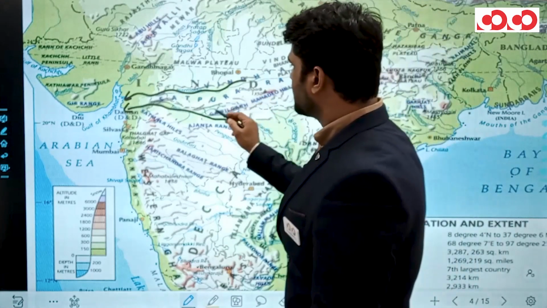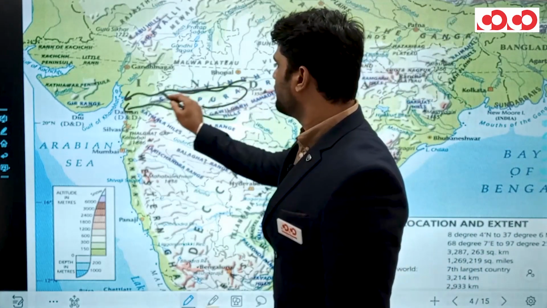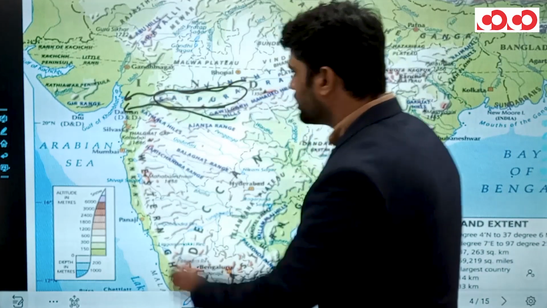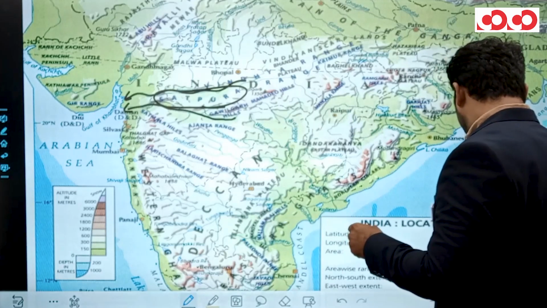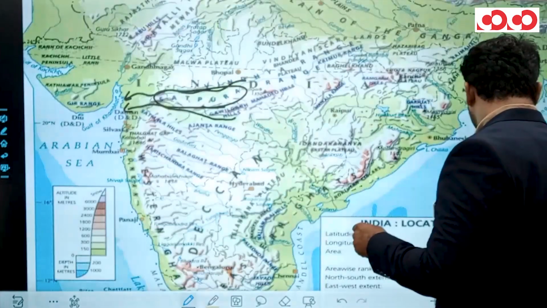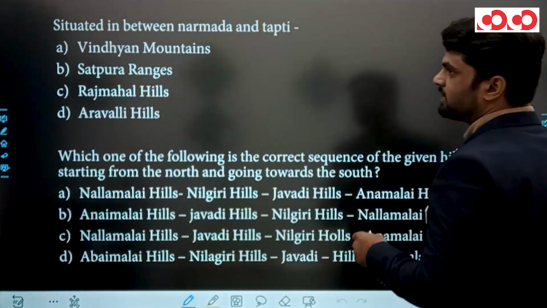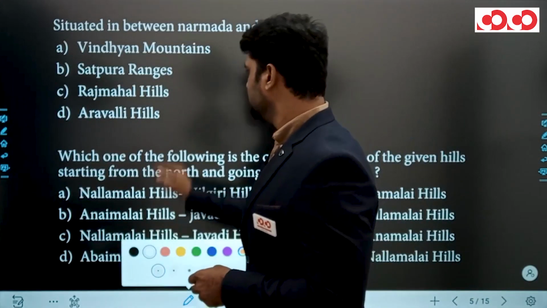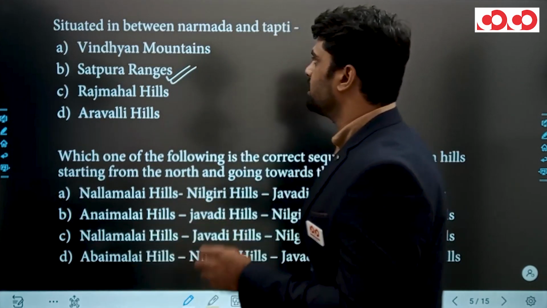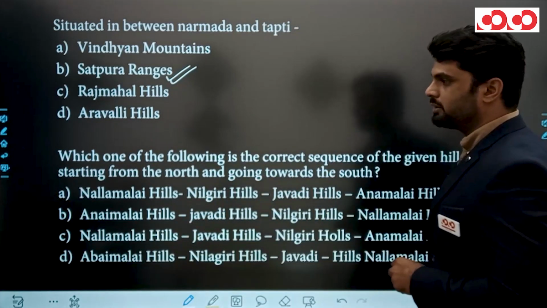Between Narmada and Tapti you can see this Satpura mountain range. So according to this information, you can easily detect the right answer, and the right answer will be the Satpura range, given in option B. Clear? So the Satpura range is situated in between the Narmada and Tapti rivers.